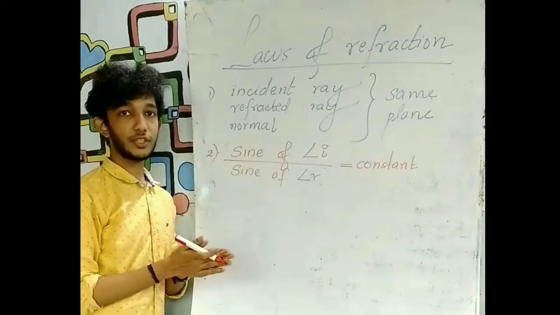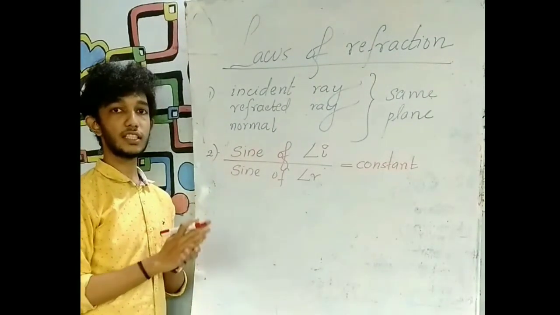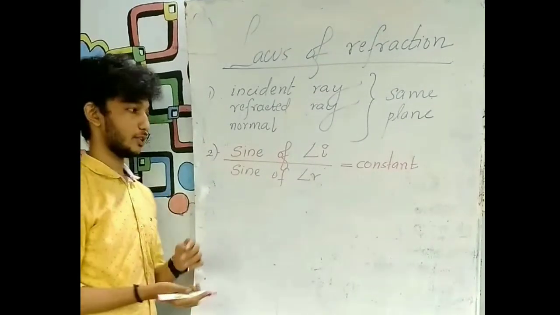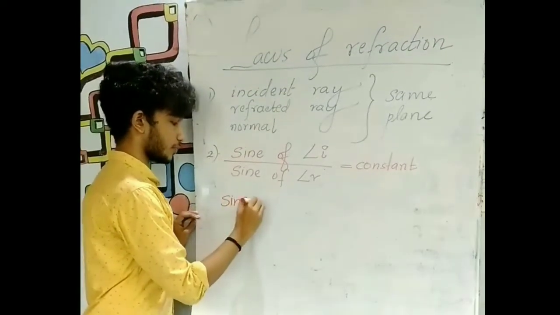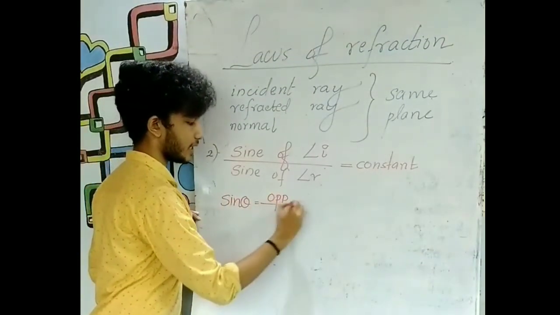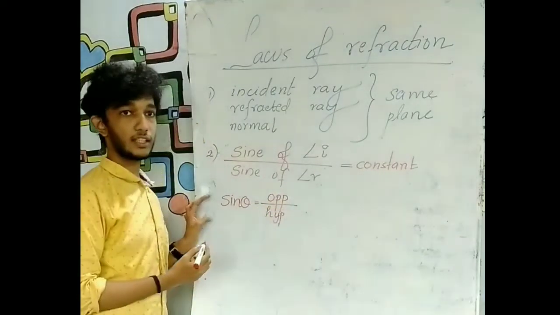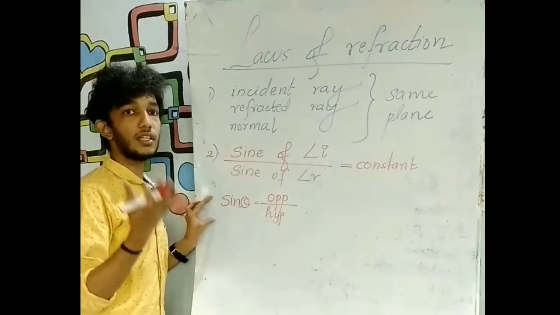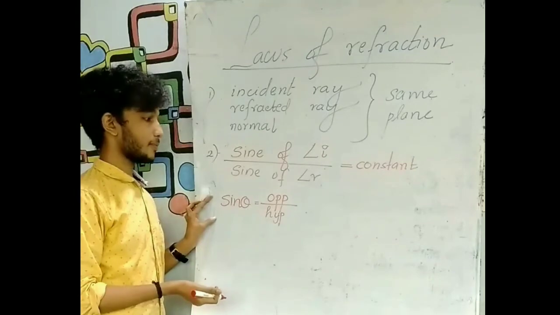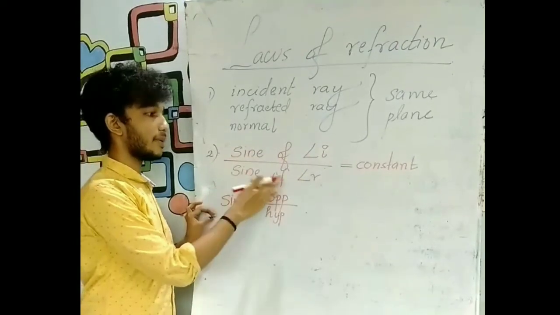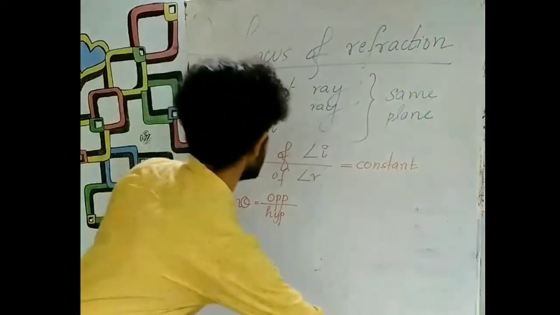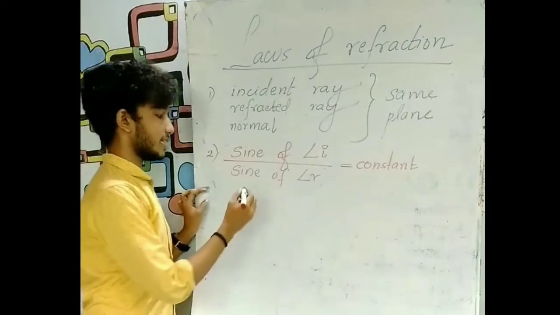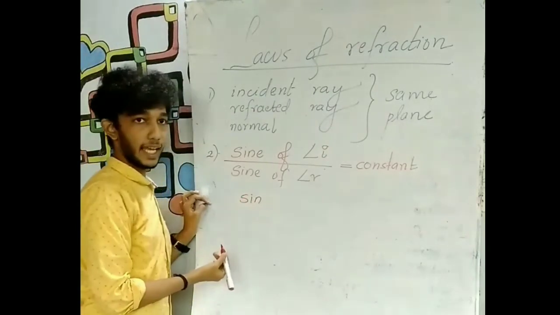In the trigonometric ratios taken by one of our tutors, we have introduced the trigonometric ratios, and sine theta is one among them, the sine value. What is sine? Sine theta is equal to the opposite side divided by the hypotenuse. This is sine theta, the trigonometric ratio. If you want more details about sine values, cos values, you may refer to the trigonometry class. So, the sine of the angle of incidence divided by the sine of the angle of refraction. Both are angles, hence they will have a sine value. The sine we notate as SIN.